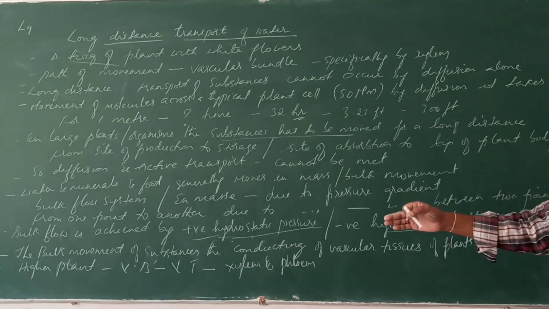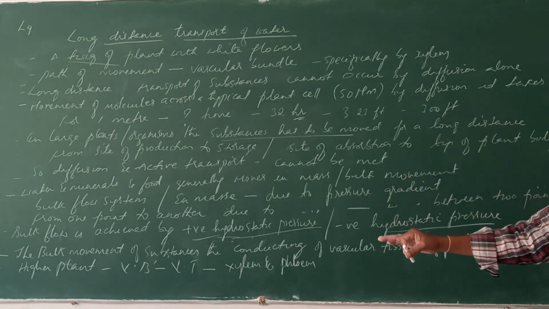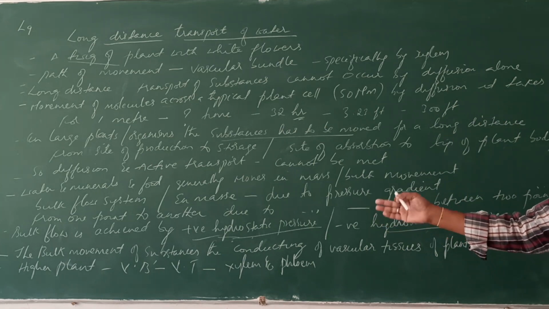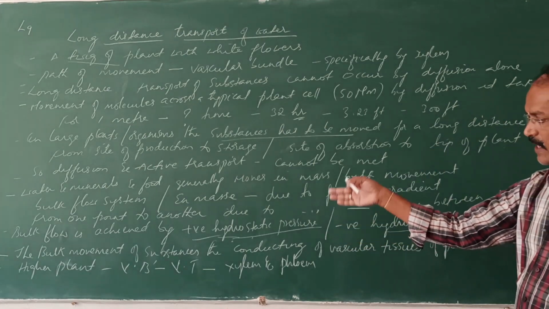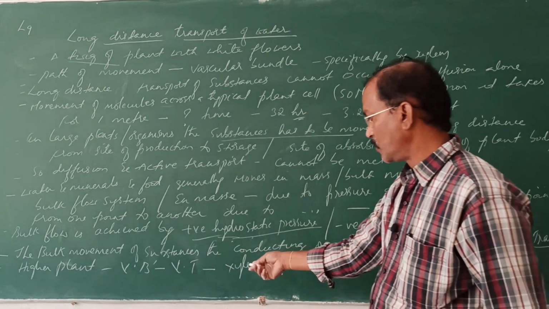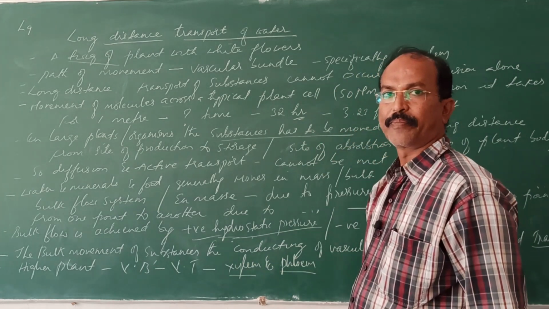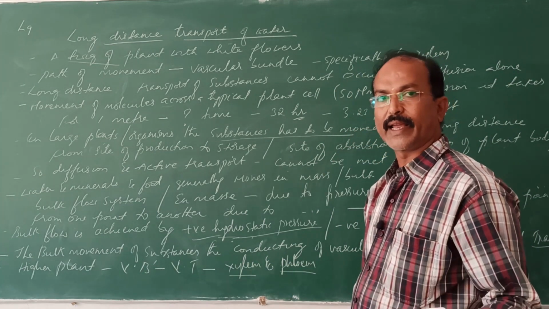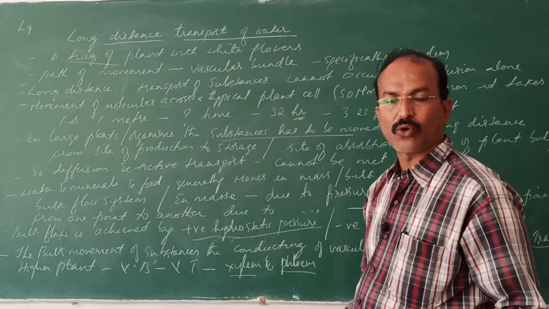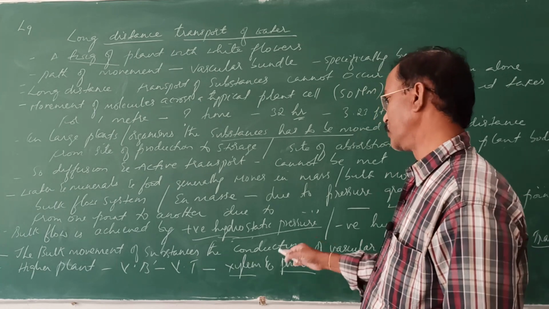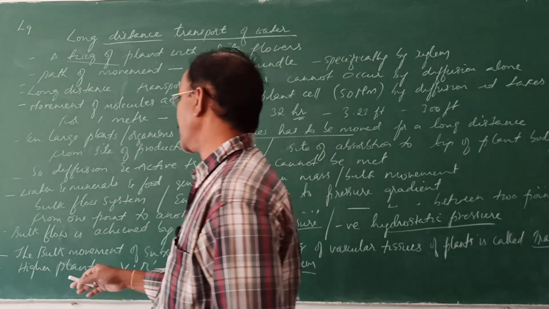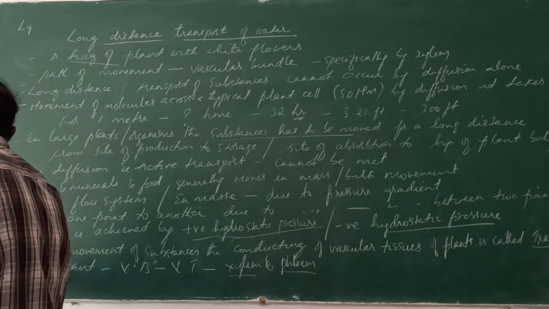In higher plants there are vascular bundles, and within the vascular bundles the vascular tissues are present, the xylem and the phloem. Bryophytes, algae, blue-green algae, they don't have these vascular tissues. Only in higher plants do we come across them.